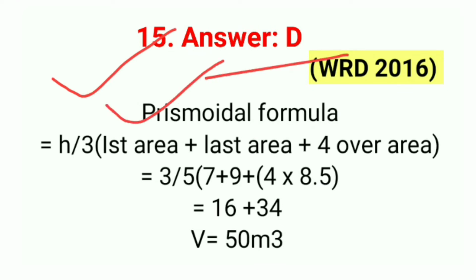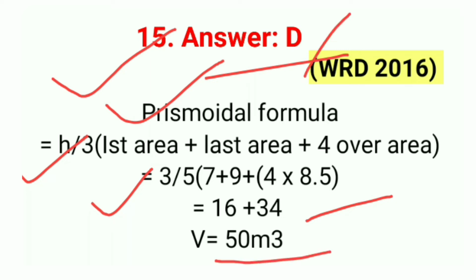Prismoidal formula is H/3 times first area plus last area plus 4 times mid area. So in this formula, the value is 6/3 into 7 plus 9 plus 4 into 8.5, which equals 2 into 16 plus 34. So hence the correct answer is option D, 50 meter cube.